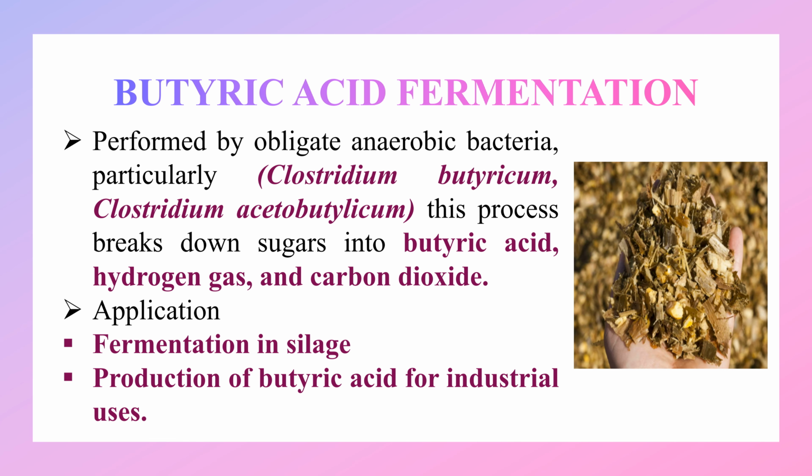Type 4: Butyric acid fermentation, performed by obligate anaerobic bacteria, particularly Clostridium butyricum and Clostridium acetobutylicum. This process breaks down sugars into butyric acid, hydrogen gas and carbon dioxide. Applications: fermentation in silage, and production of butyric acid for industrial uses.